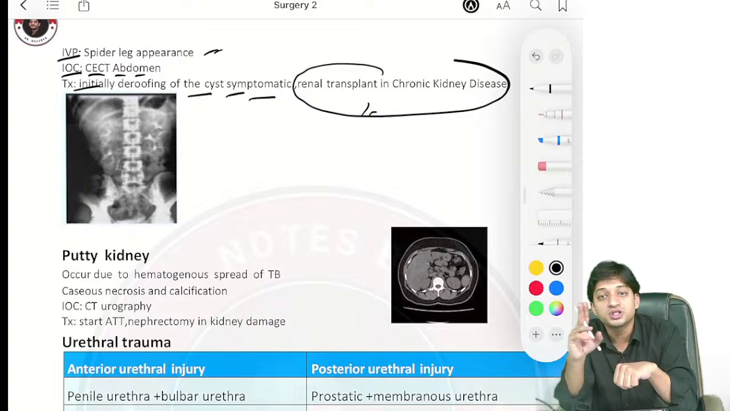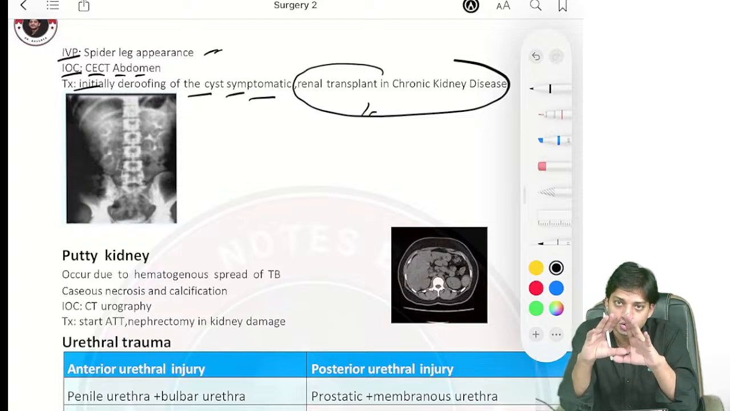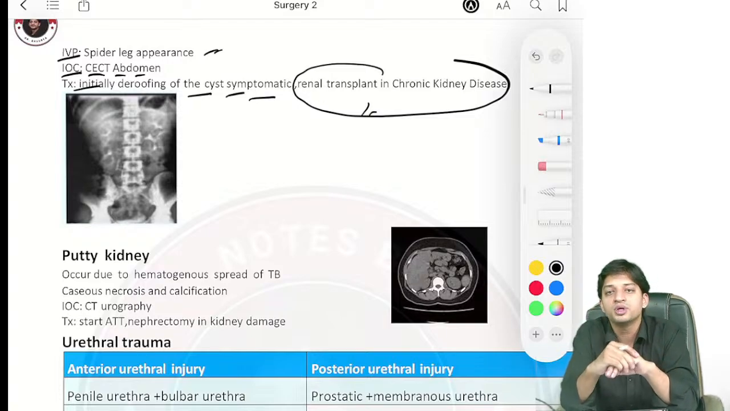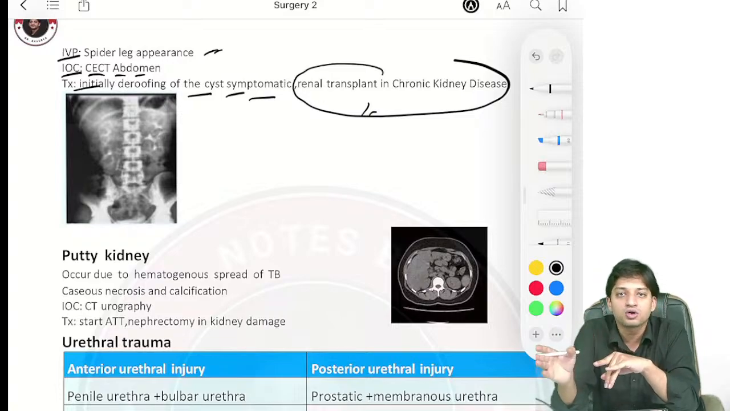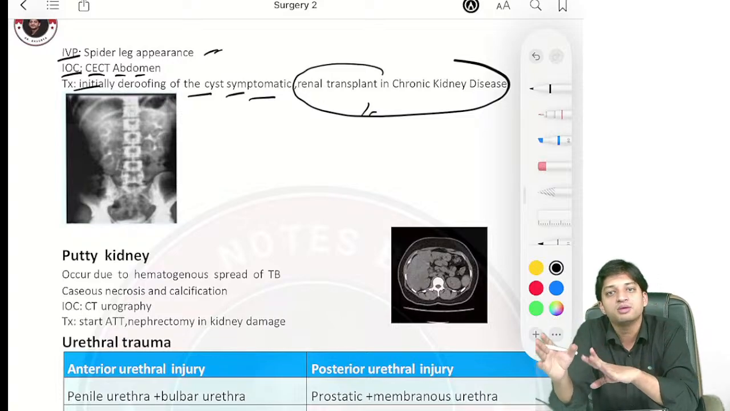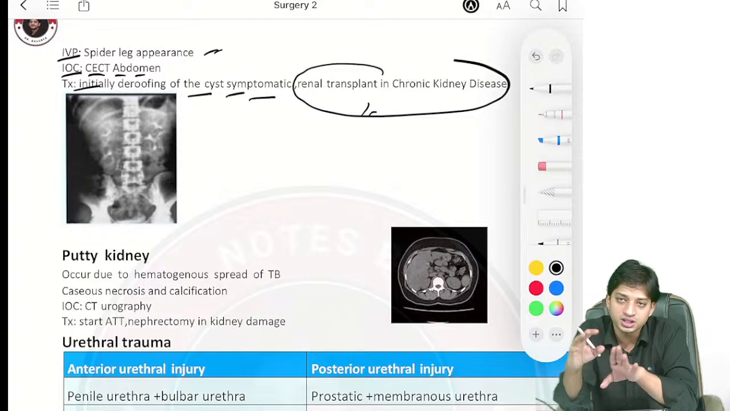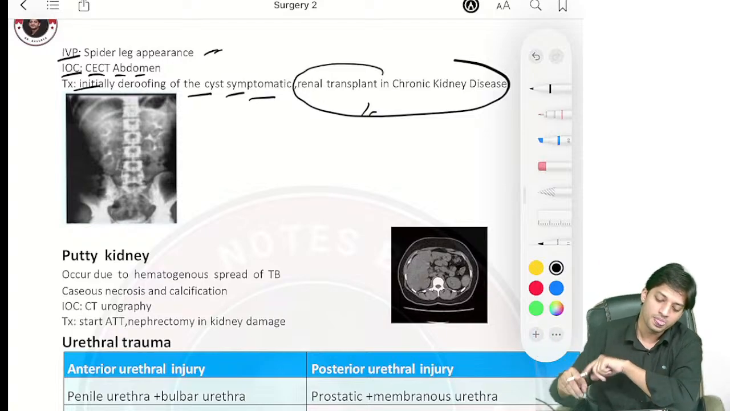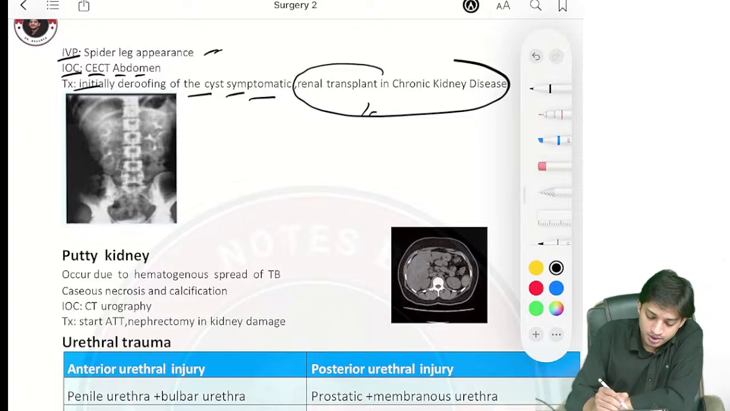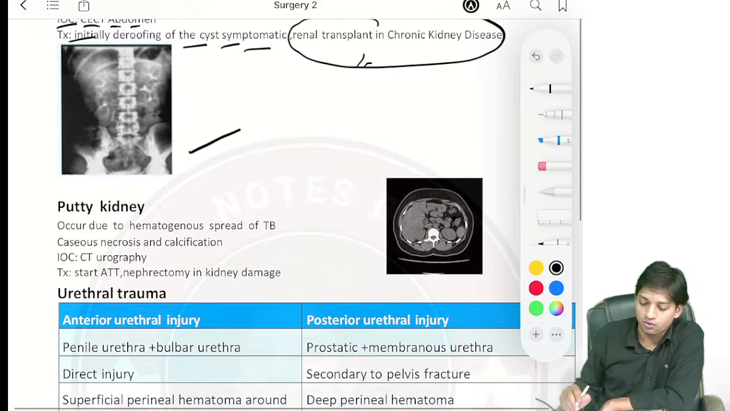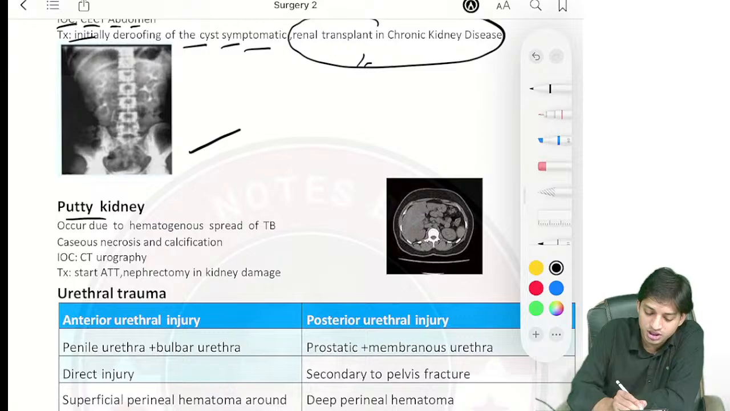Suppose the patient comes in a late stage, then due to this polycystic kidney disease there will be chronic renal failure or chronic kidney disease, right? And if there is chronic renal failure or chronic kidney disease, then the ultimate surgical management is renal transplant. Okay, now come here, look at the image here. Now one more thing they have asked you is about putty kidney.